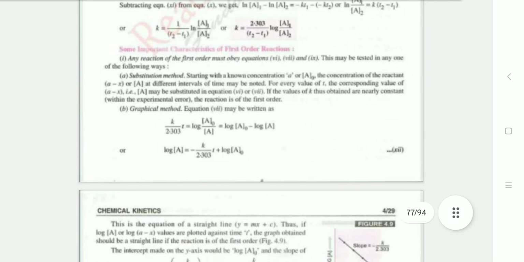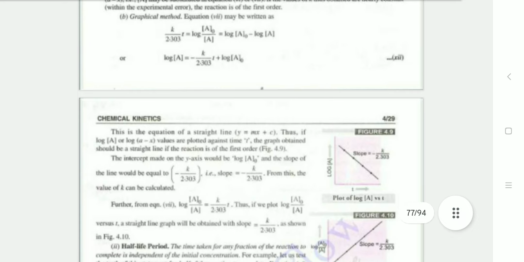Some important characteristics of first order reactions. Any first order reaction must obey equations 6, 7, and 8. First is the substitution method. Second is the graphical method. We plot the graph for first order reactions. You have to see figure 4.9 for the plot of graph log concentration versus t.